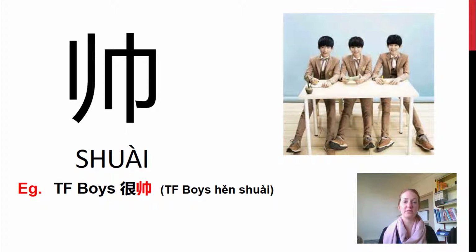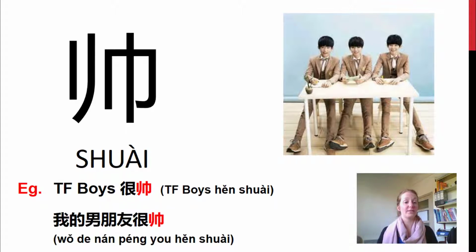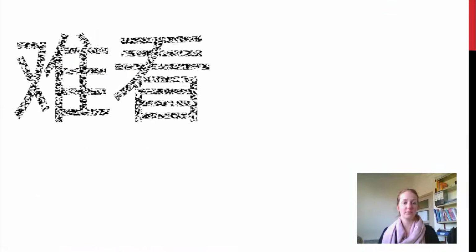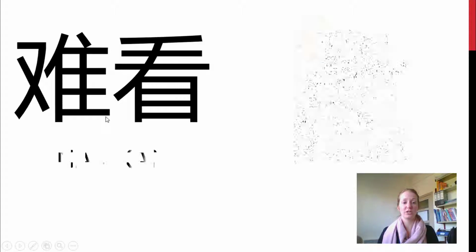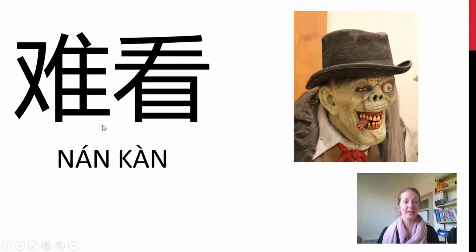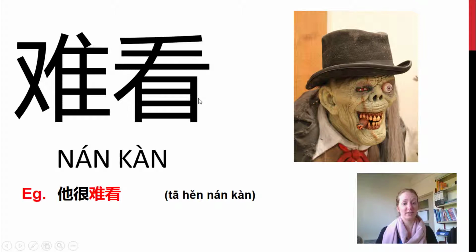So this one applies just to boys. 帅。我的男朋友很帅。这是什么？这是难看。难 literally means difficult. So difficult to look at is ugly. So 它很难看.